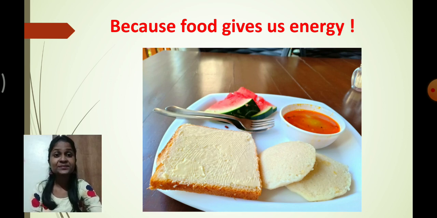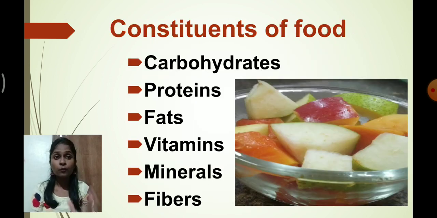Any guesses? Yes, in the food material there are basically carbohydrates, proteins, fats, vitamins, minerals and fiber. All these components are present in our food and they have to be in balanced amounts. We consume carbohydrate, protein, fat, vitamin, mineral and fiber on a daily basis along with fruits as well. Even in fruits all these components are present, so that's why the consumption of fruits is also very important to us.